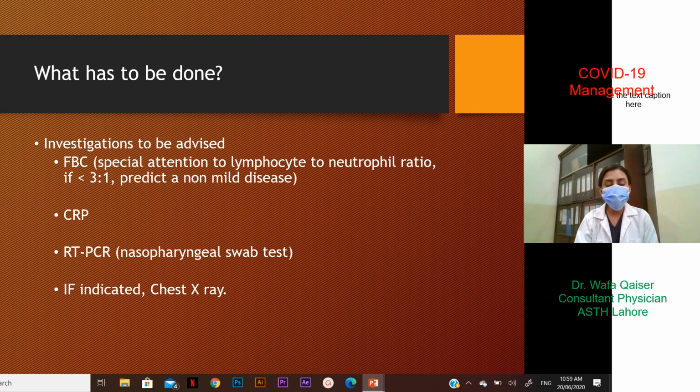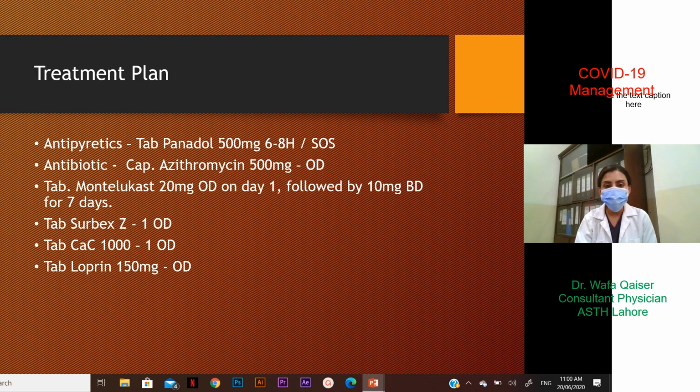First of all, you have to advise a reverse transcriptase PCR through a nasopharyngeal swab test. A CBC would be important, and special attention to the lymphocyte to neutrophil ratio should be given. And if the ratio is less than 3:1, then you predict a non-mild disease. And if indicated, if the patient is presenting with shortness of breath or cough, you may advise a chest x-ray also at this point. CRP would also be important. So these are the four basic investigations for a suspect case.